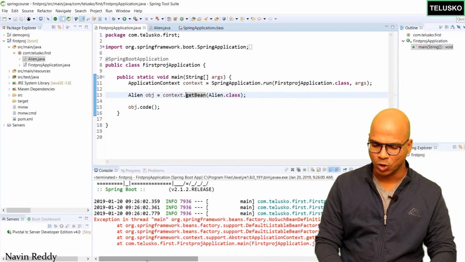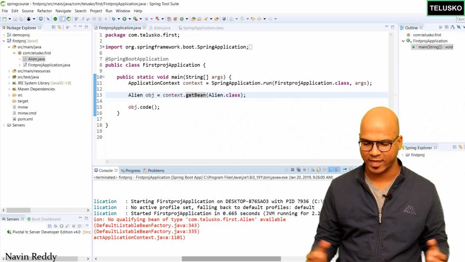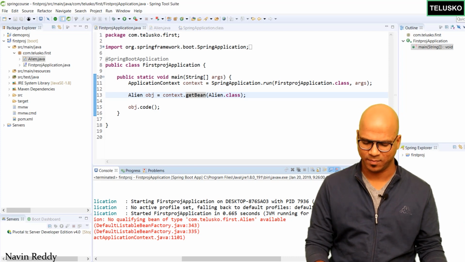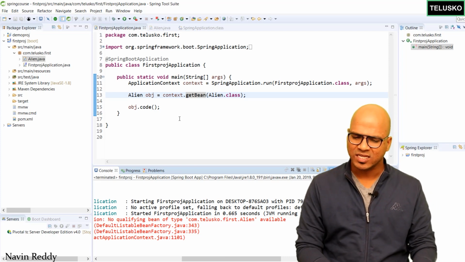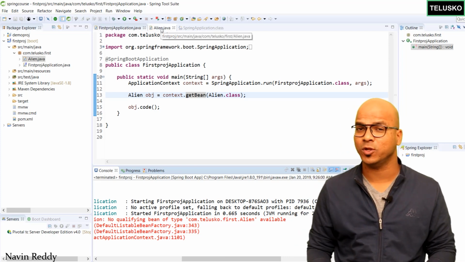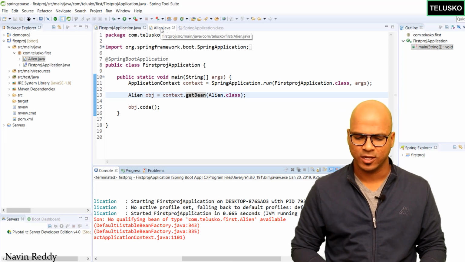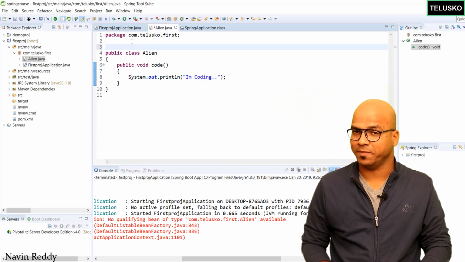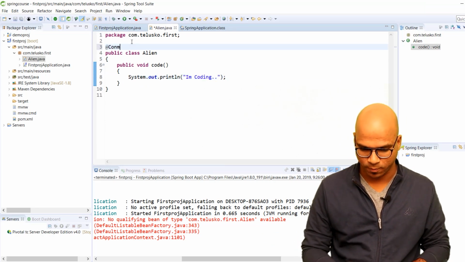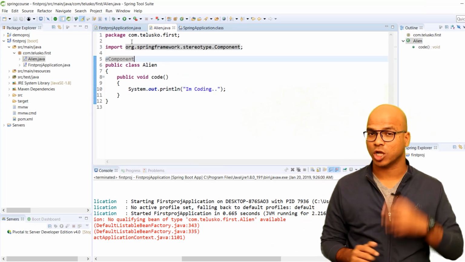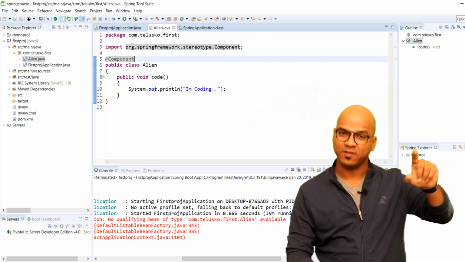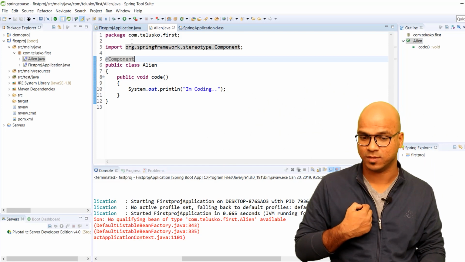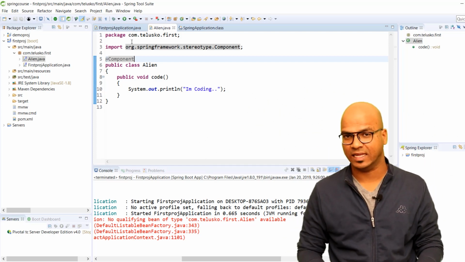The error says no qualifying bean of type com.telusko.first.alien. But we have a class there, right? It's just that, see, who is responsible to create the object? Spring Framework, right? So it's Spring's responsibility to create the object of alien. And you can mention that to Spring by saying @Component. So when you say @Component on top of your class, it simply means Spring Framework will know, okay, I'm responsible to create the object of alien.